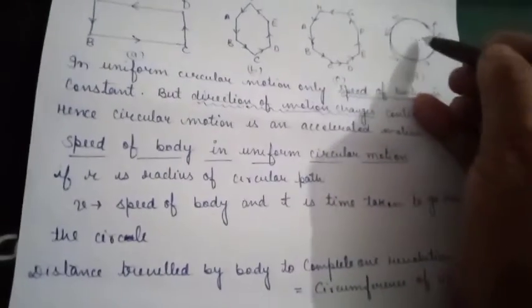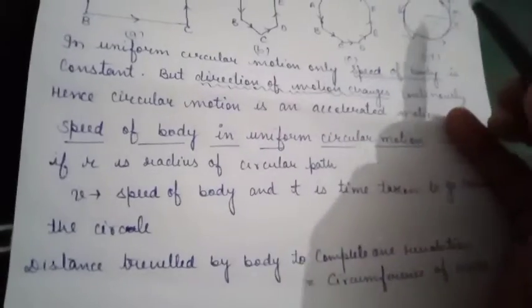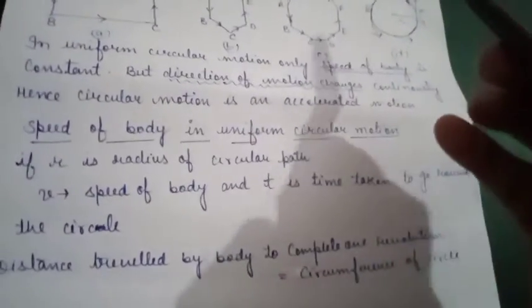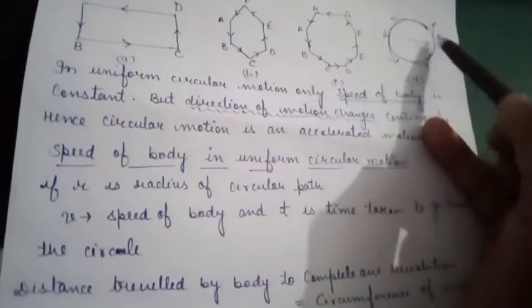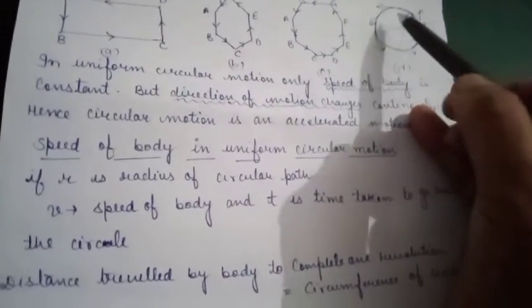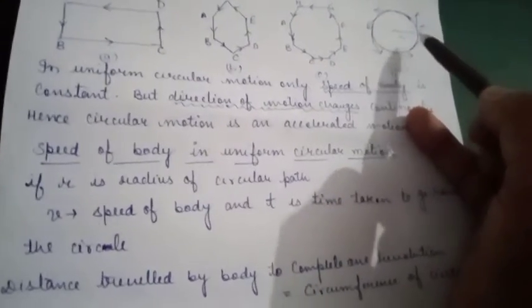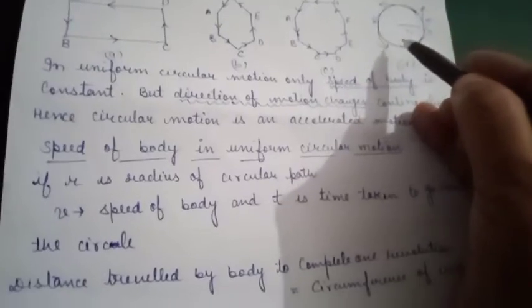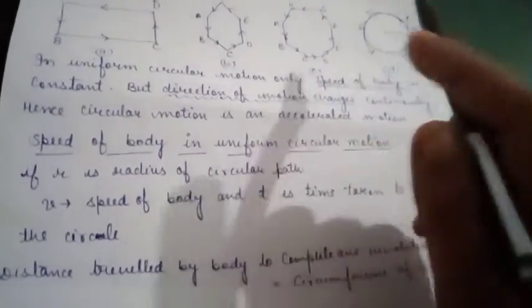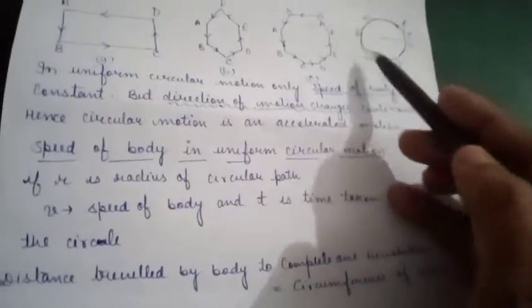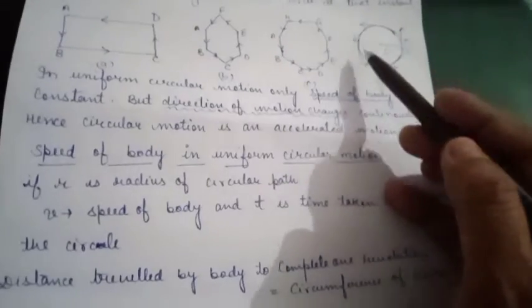The body, the athlete, is moving along this circle with speed v, and t is the time in which the athlete completes